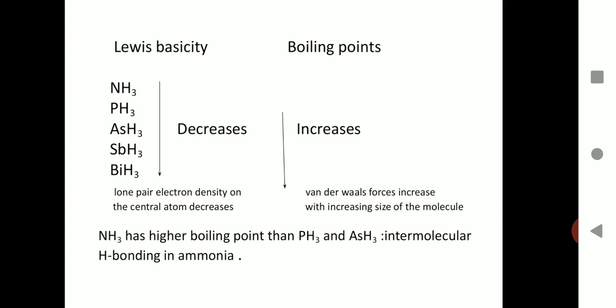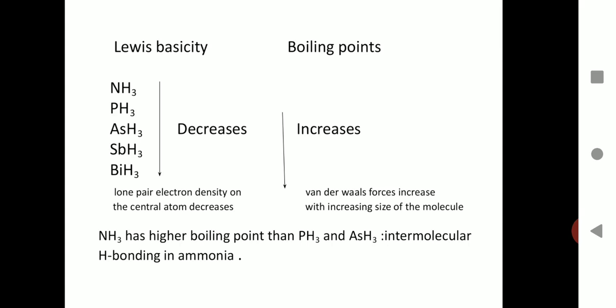Next we can talk about their boiling points, which is one of the physical properties of these elements. Boiling point increases when we move from phosphine to bismuthine. This is because boiling point depends upon the strength of the intermolecular forces.